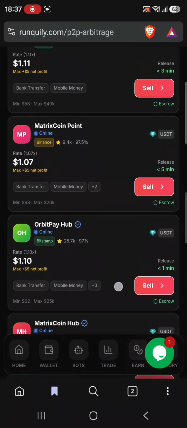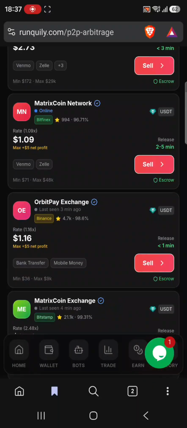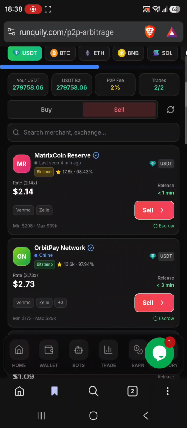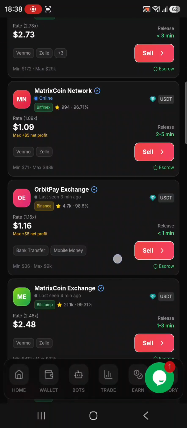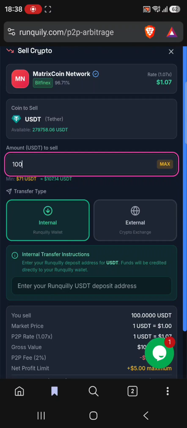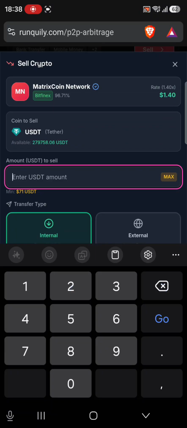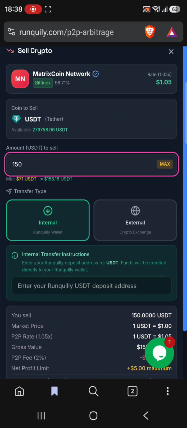What should we do? I'm not seeing a good rate for me, but let's try this one. With 100, we get 107. You can trade with this so many times, like 5 times, and get around 70 USDT. Let's try 150, we get 158. So 8 is our take profit.